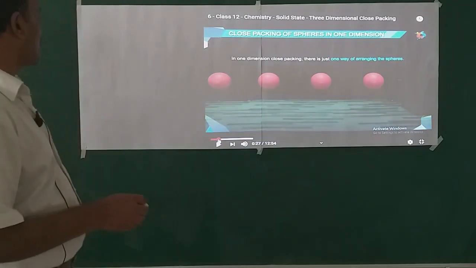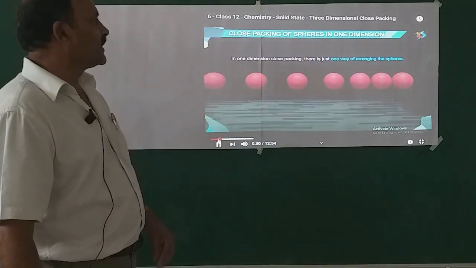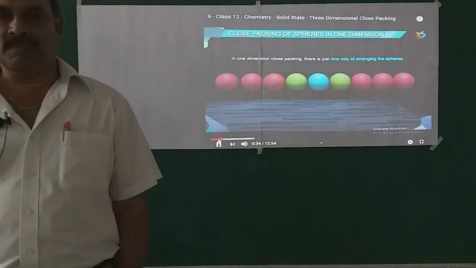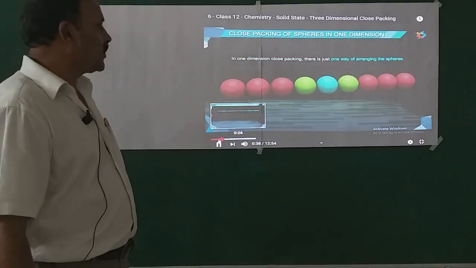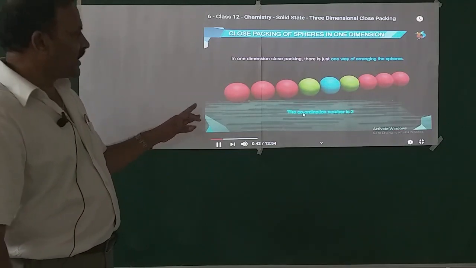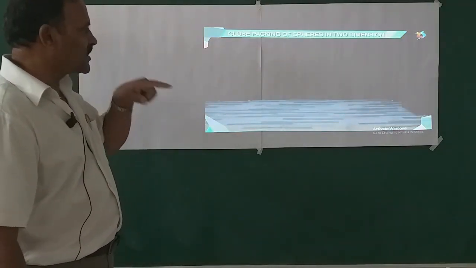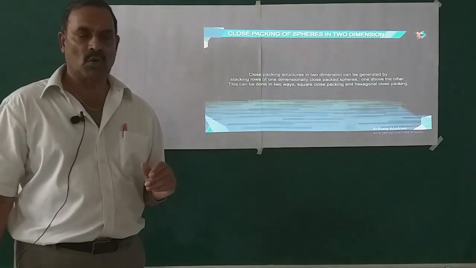The first step is one-dimensional close packing. In one-dimensional close packing, the particles, which are spherical in shape, are arranged in a row.